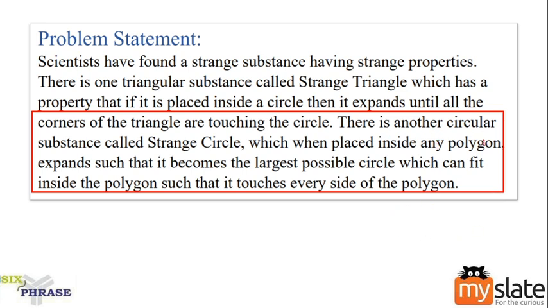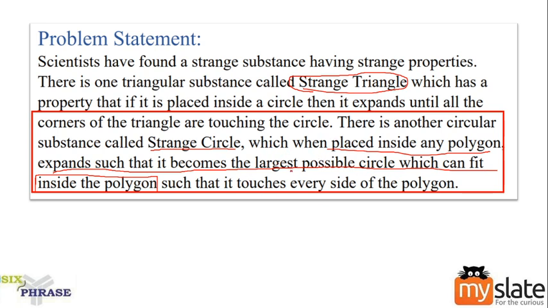There is another circular substance called strange circle. Similar to a strange triangle, now we are dealing with a strange circle. What will this strange circle do? When placed inside any polygon, it expands such that it becomes the largest possible circle which can fit inside the polygon. Similar to a triangle, the circle will also expand. When will it stop? When it becomes the largest possible circle.